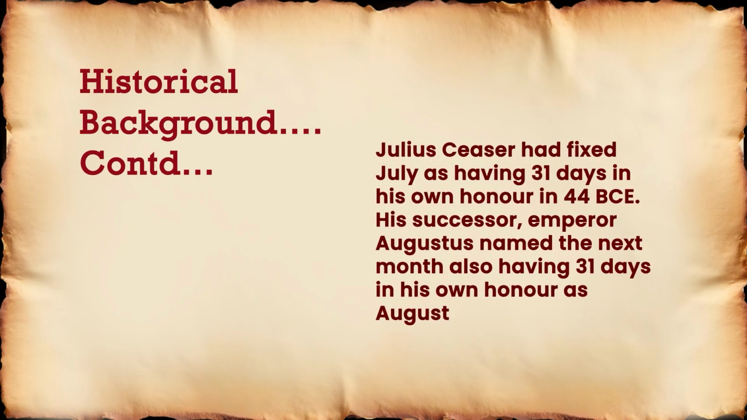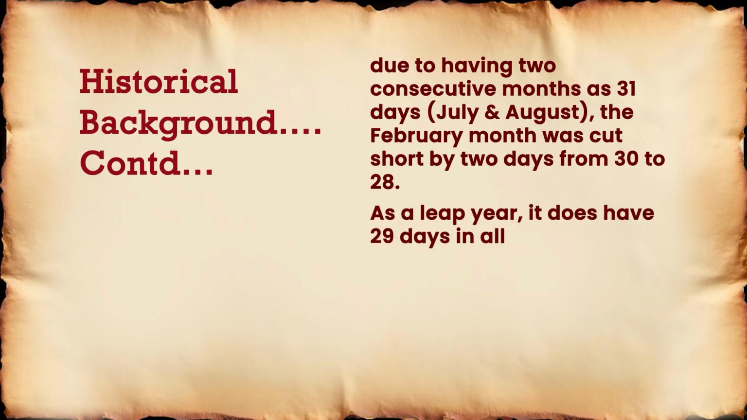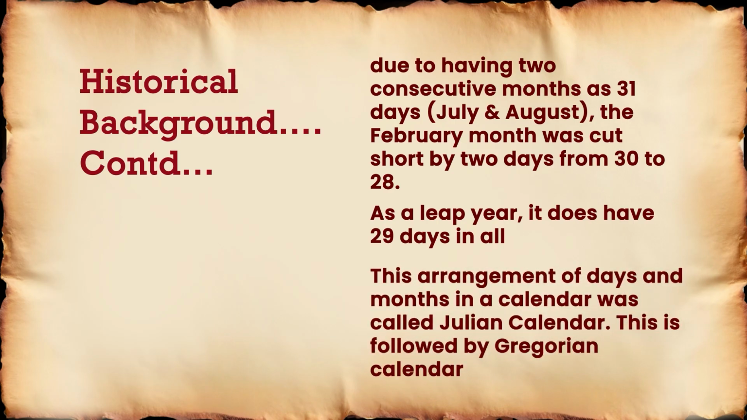Julius Caesar fixed July as having 31 days in his own honor in 44 BCE. His successor, Emperor Augustus, named the next month, also having 31 days, in his own honor as August. Thus, due to having two consecutive months with 31 days, July and August, the February month was cut short by 2 days, from 30 to 28. However, as a leap year, it does have 29 days in all. This arrangement of days and months in a calendar was called the Julian calendar.